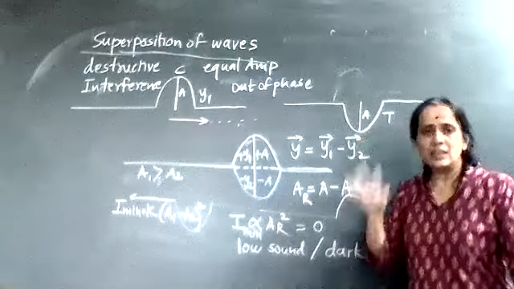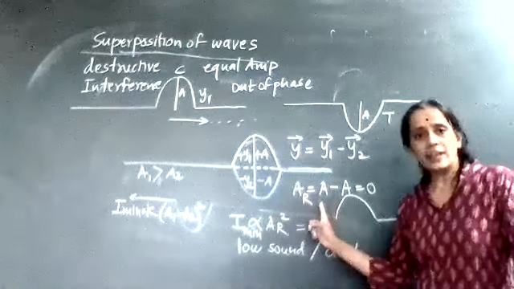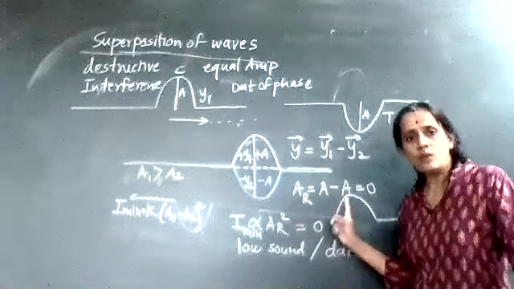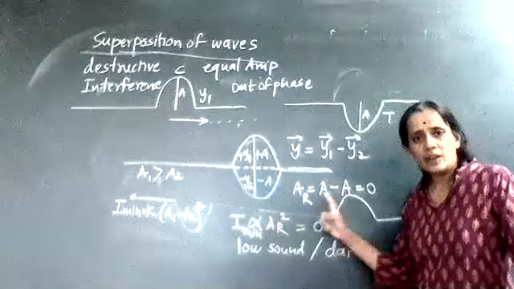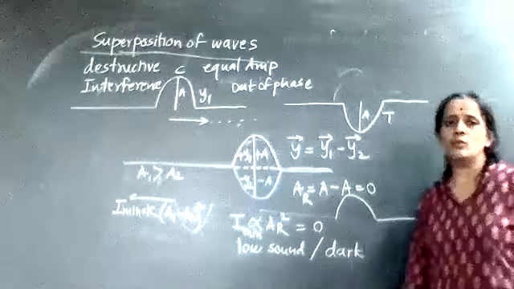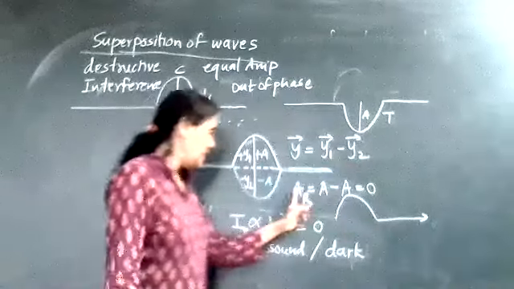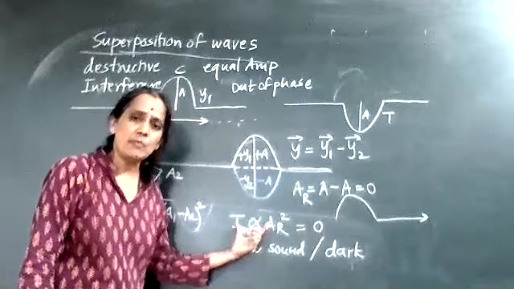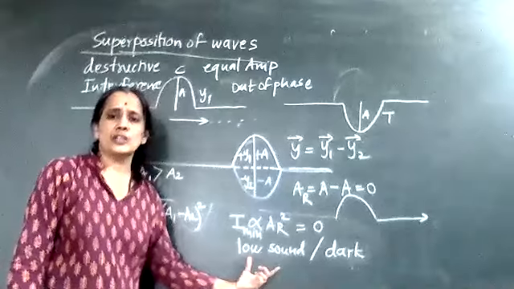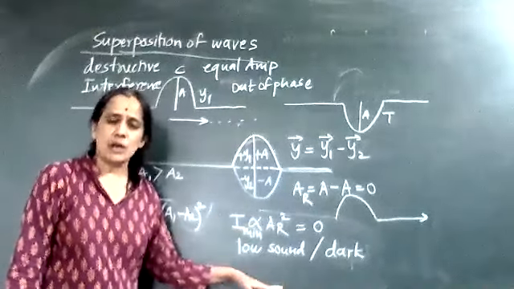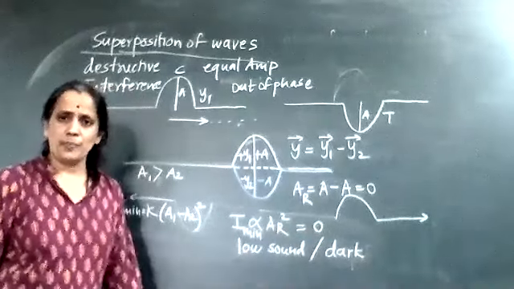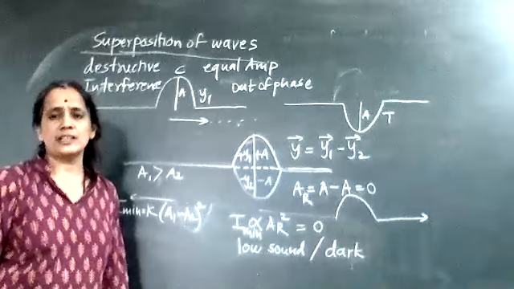Means displacement decreases. Third characteristic, therefore, resultant amplitude will also decrease. It will become AR is equal to A1 minus A2 or A minus A, which is equal to 0. Hence, intensity will become minimum or 0. And that crossing region is to be called as a low sound region or not hearable sound region. So these are the characteristics of this.